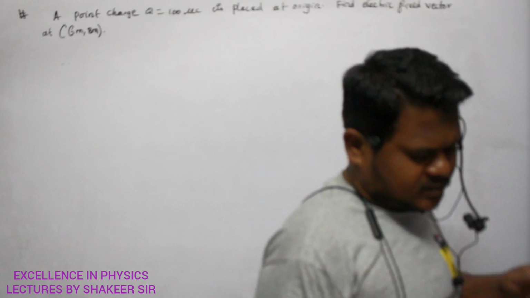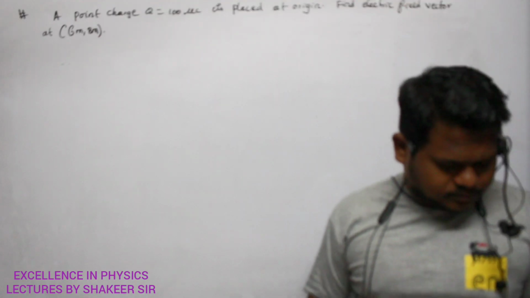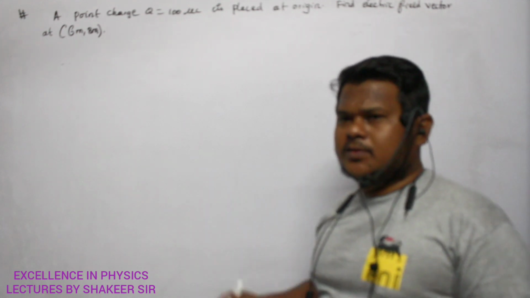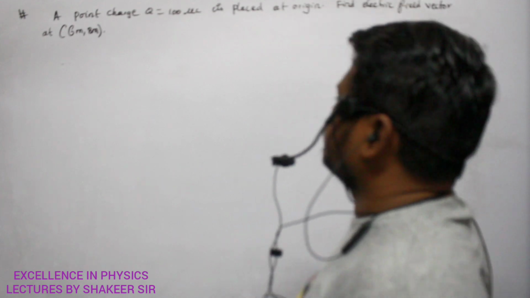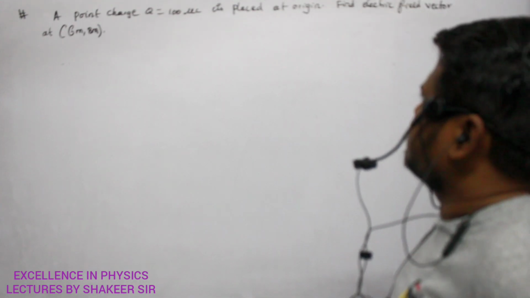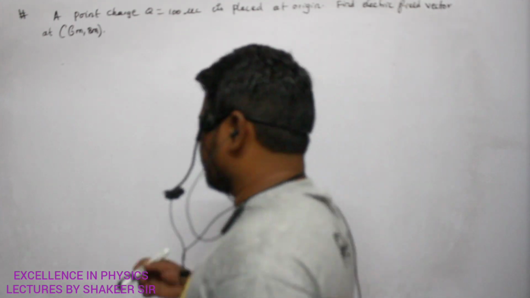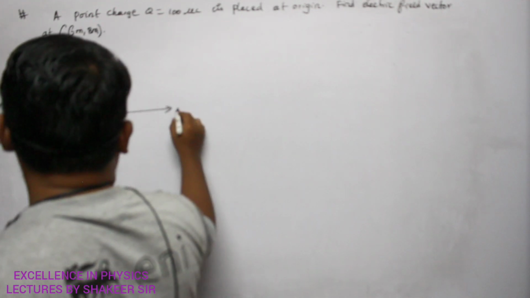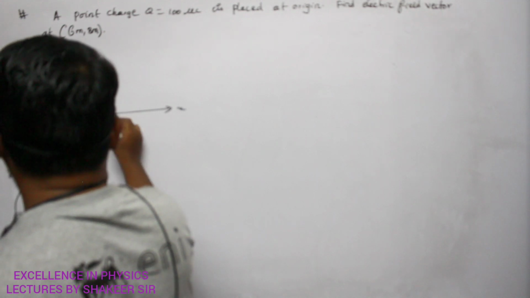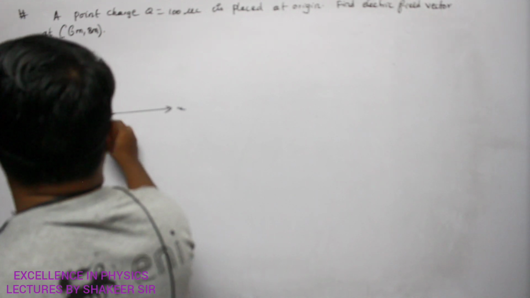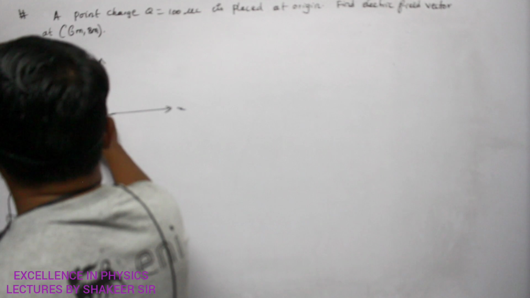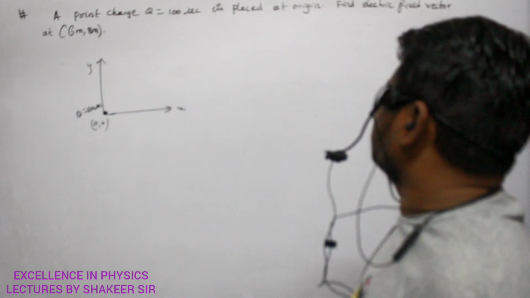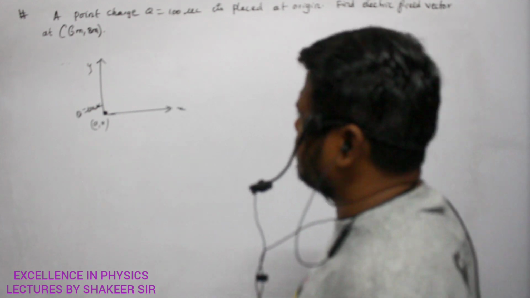Come on. One question. Okay? So how can you calculate? A point charge q equal to 100 microcoulombs is placed at the origin. Clear? What is meant by origin? If this is my x-axis and this is my y-axis, this is the origin 0, 0. So here a charge of q equal to 100 microcoulombs is placed. Find electric field at 6 meters, 8 meters.